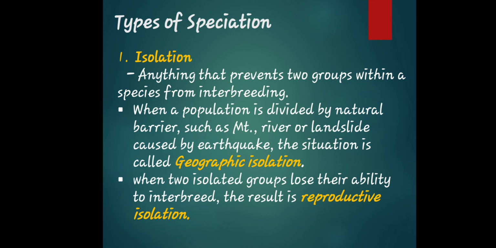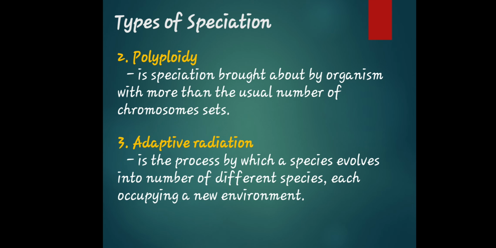In isolation, it prevents the two groups within the species from interbreeding, from mixing the species or the varieties of the species. Okay, let's move forward. One type of speciation also is polyploidy. It is a speciation brought about by organisms with more than the usual number of chromosome sets.